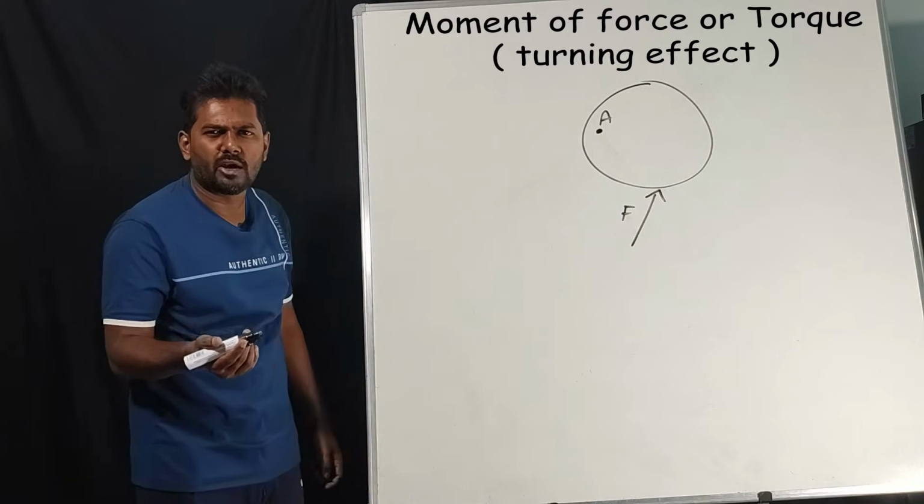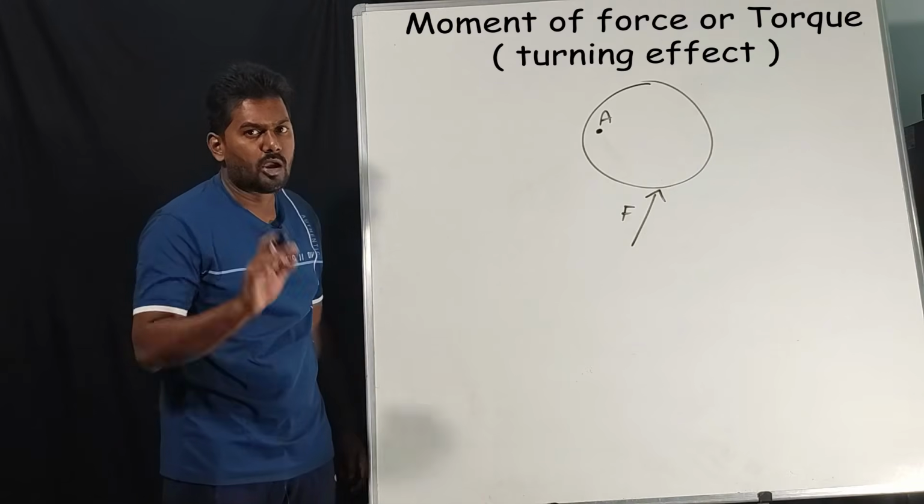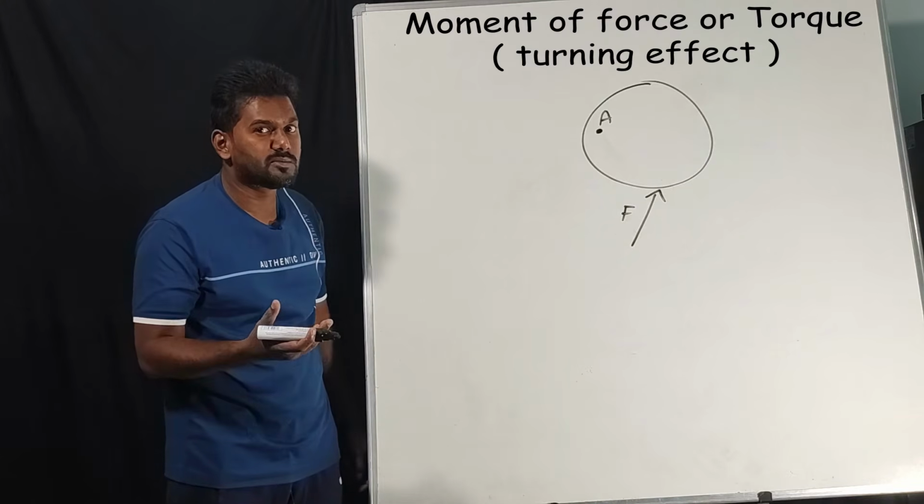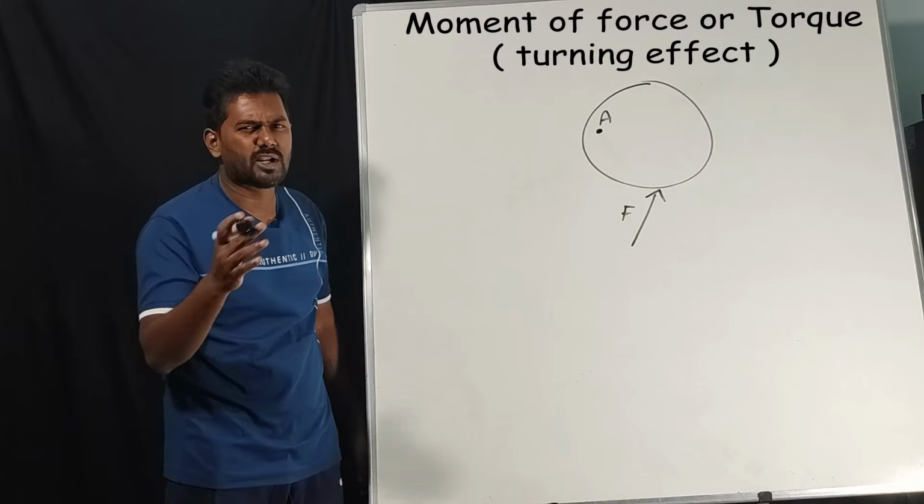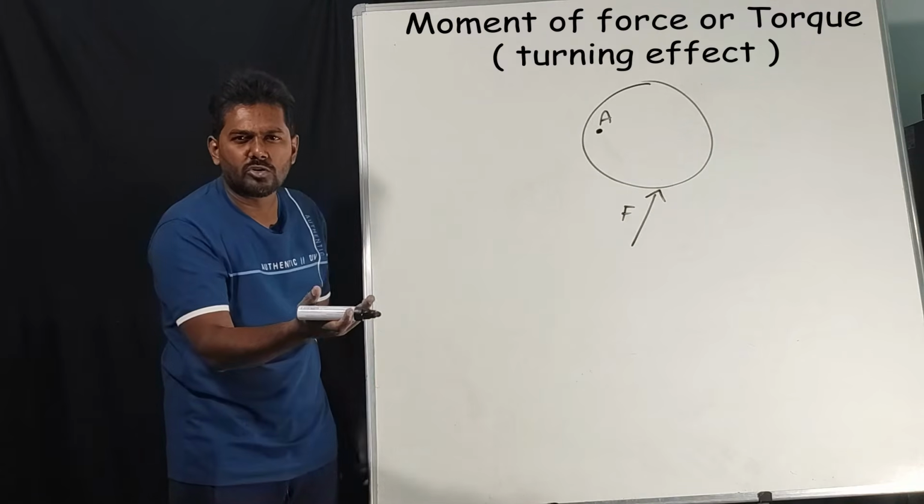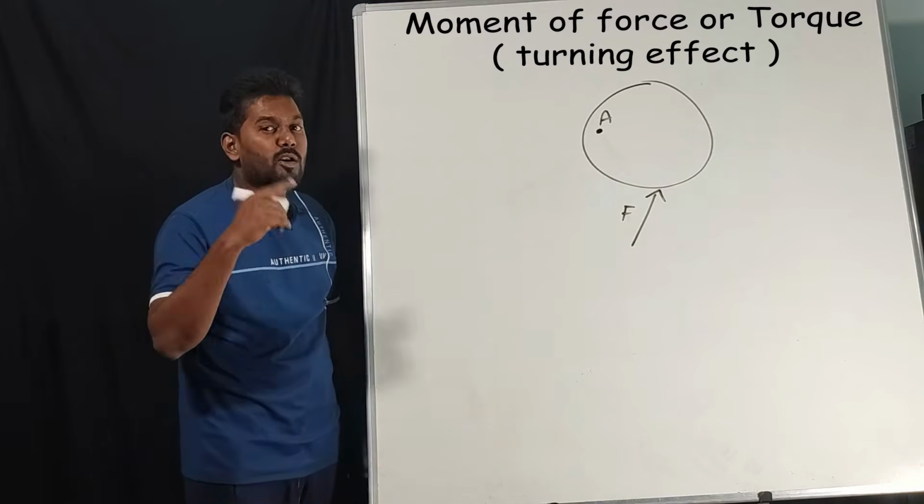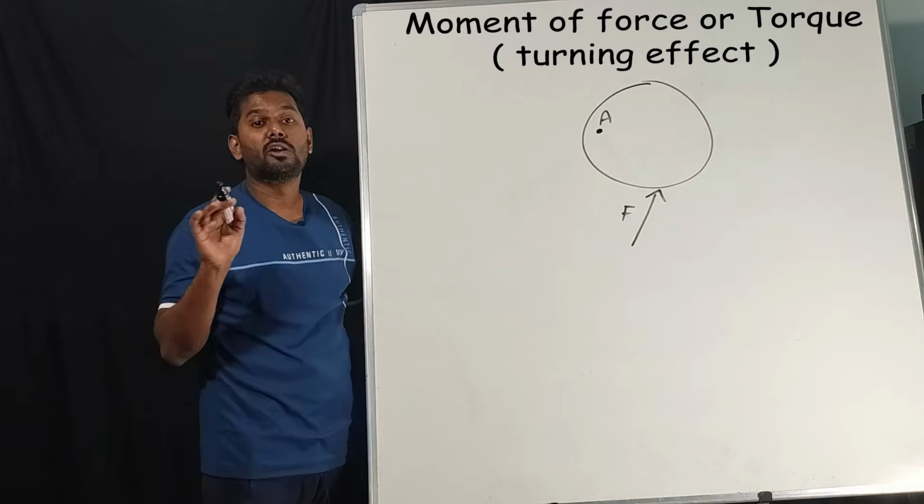So what do you mean by moment of force? It is the product of the magnitude of force and the perpendicular distance. You should know the important terms in physics. What do you mean by magnitude? That is nothing but a number, a numerical value. 15 Newton of force, all those numerical values are nothing but magnitude. Then one more thing, the perpendicular distance.